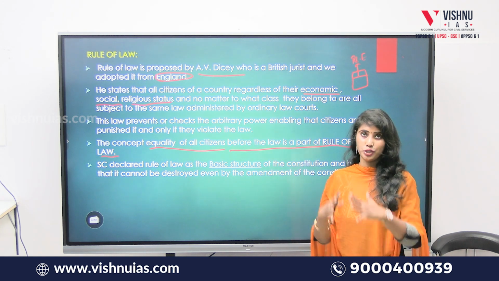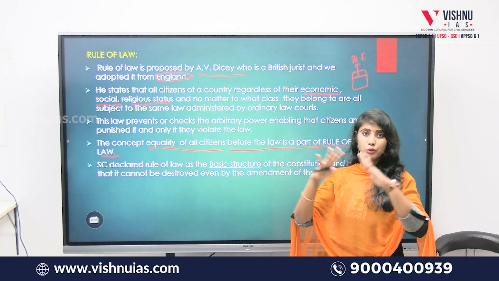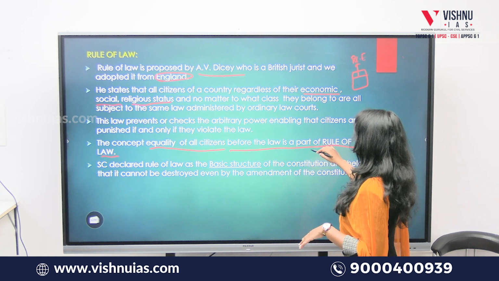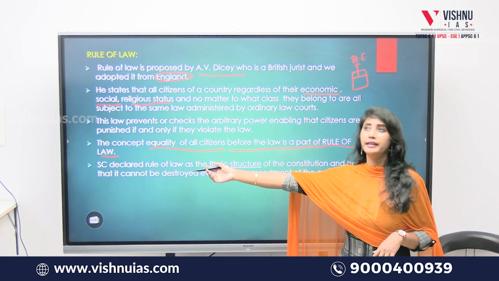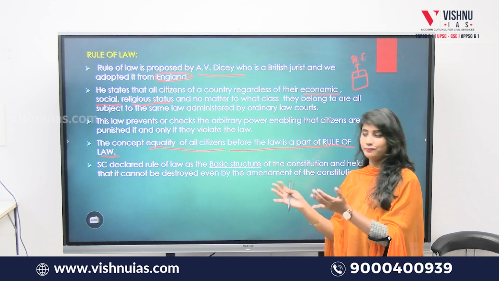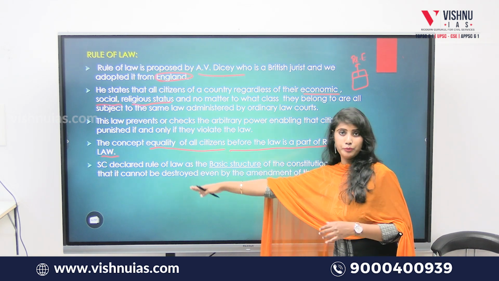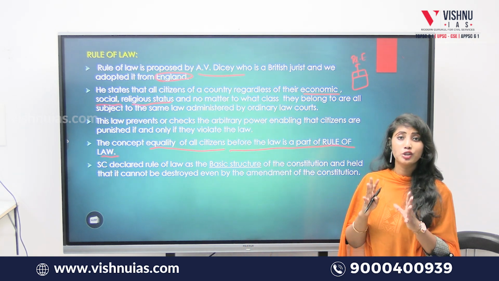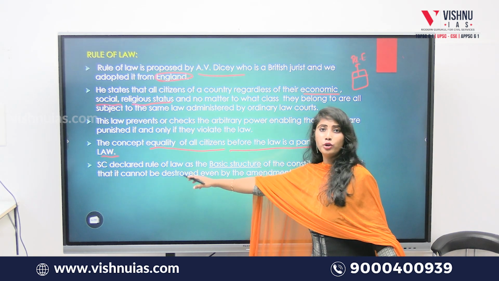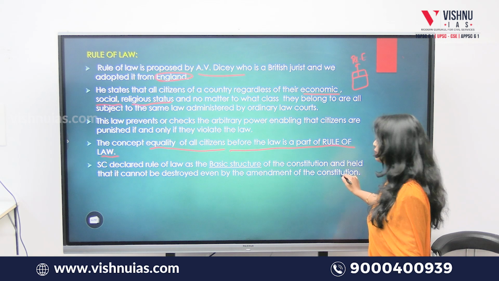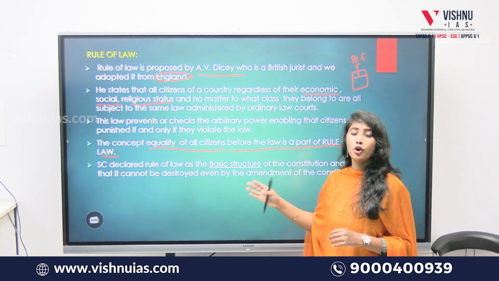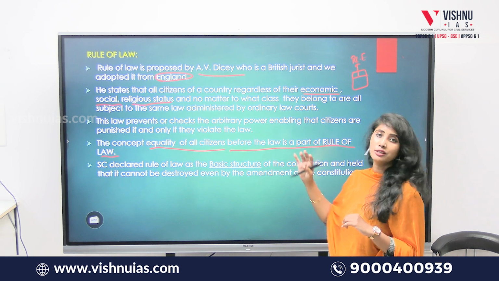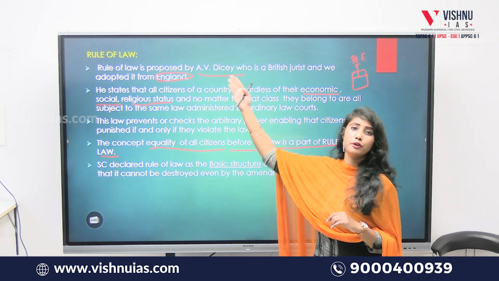All the citizens are supposed to be placed under the umbrella of an equal law, which will be applied to everyone equally. Clear? So this is part and parcel of rule of law. Now the Supreme Court has declared rule of law as a basic structure of the Constitution, and hence it cannot be destroyed by any amendment of the Parliament also. That is the significance given to this concept of rule of law.